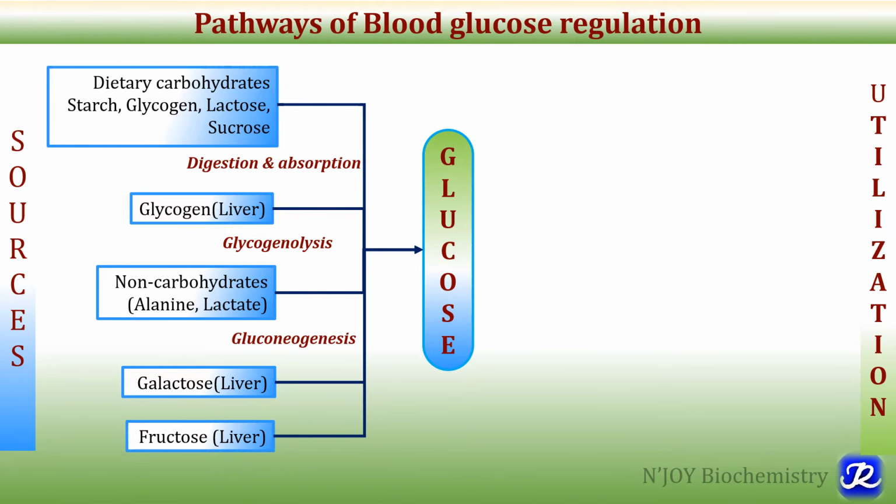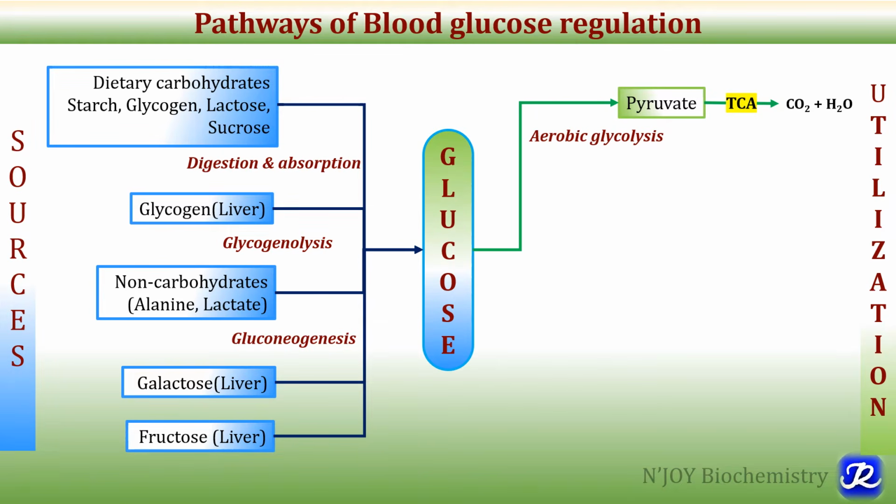Now what are the various ways of utilization of glucose? The first pathway is aerobic glycolysis, in which glucose is converted to pyruvate, and later pyruvate is converted to acetyl-CoA, where acetyl-CoA is oxidized through TCA cycle to form carbon dioxide and water, and in anaerobic glycolysis lactate is formed from pyruvate.